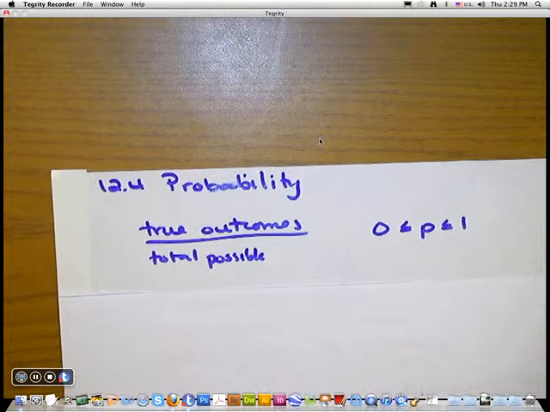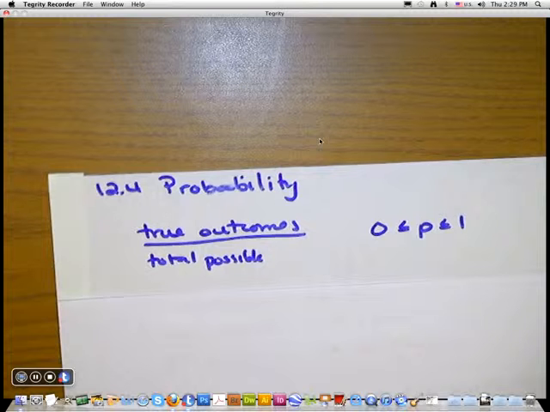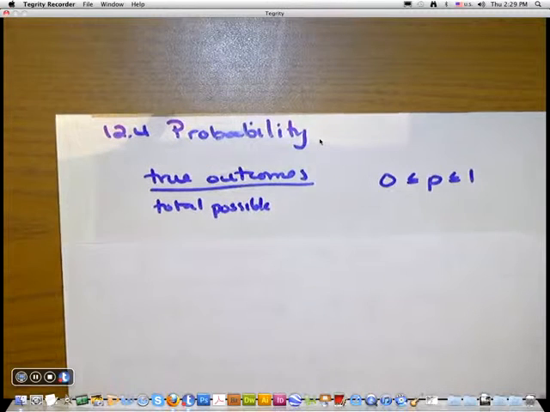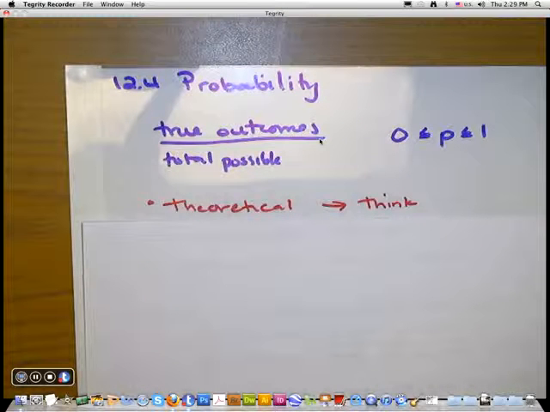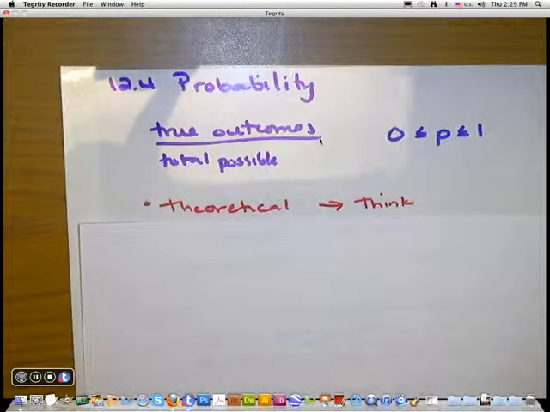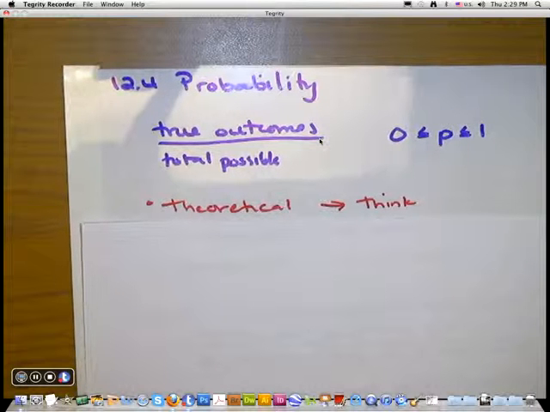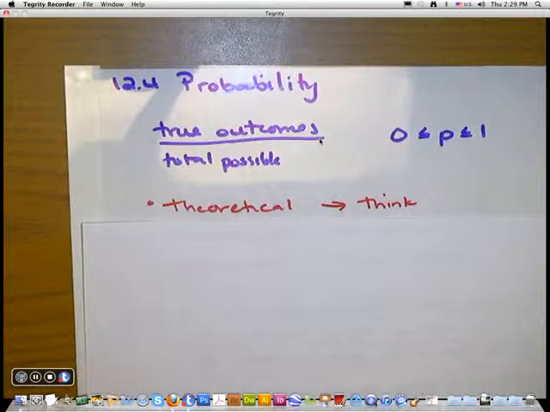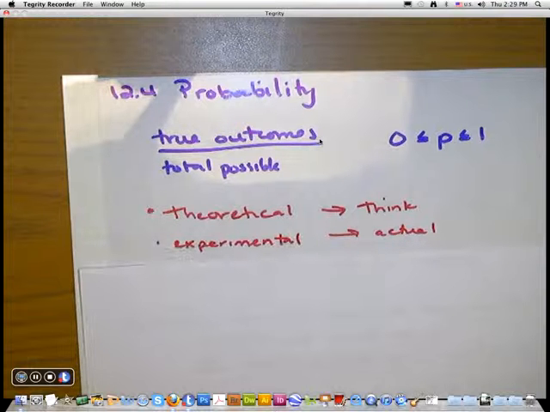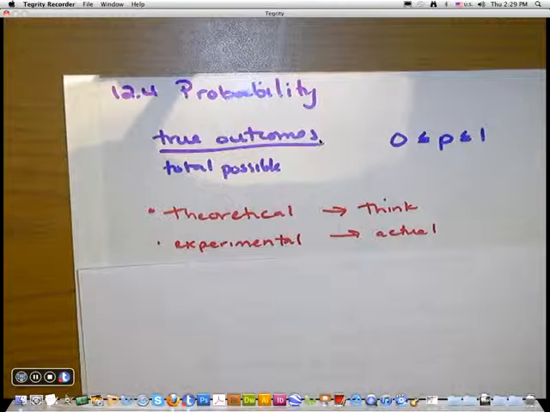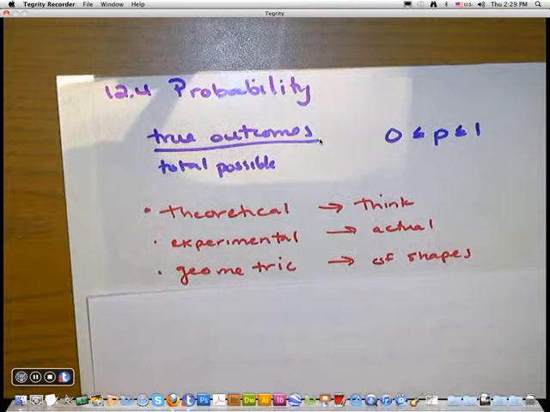And you need to be able to change and go back from one format to the other and know how to write them as well in all formats. We have three different types of probability. The first probability is theoretical. Theoretical is what you think will happen. I think the ball will land in the square 5 times. Then there's experimental. It means when you throw it and you actually threw the ball into the square and it only happened 4 times. Then there's geometric probability.